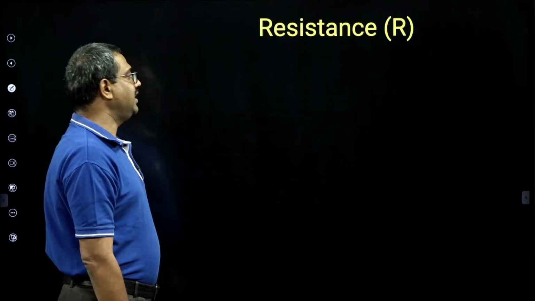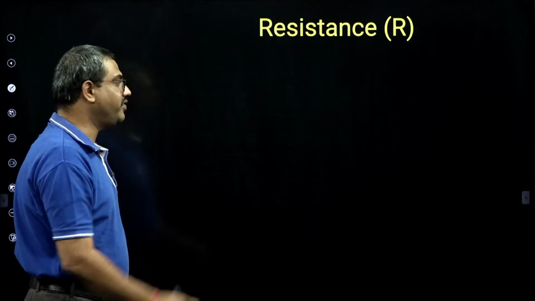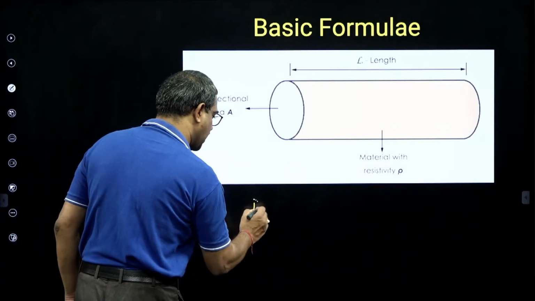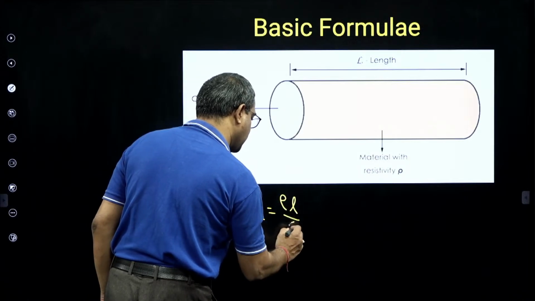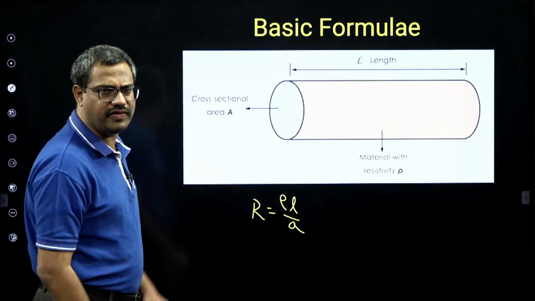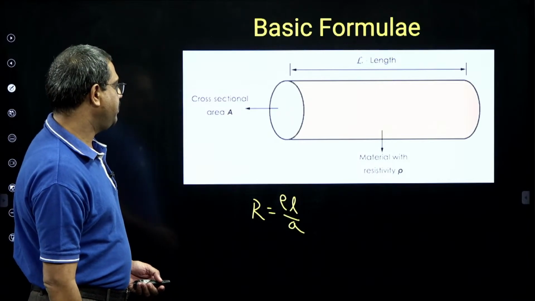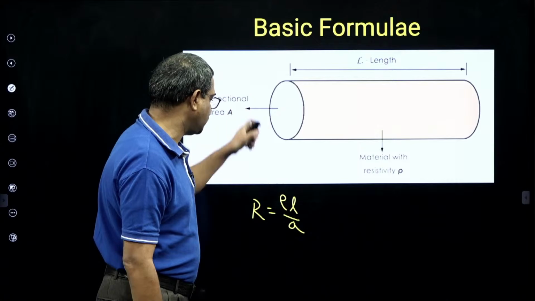Then resistance, you know resistance, it is a linear time invariant property of matter. And the basic construction formula, here we know R is rho L by A. So briefly I am going through it, sir, it's like revision for you. R is rho L by A, which depends upon the resistivity, the length of the material and the cross-sectional area.